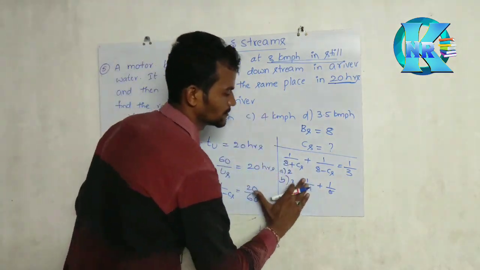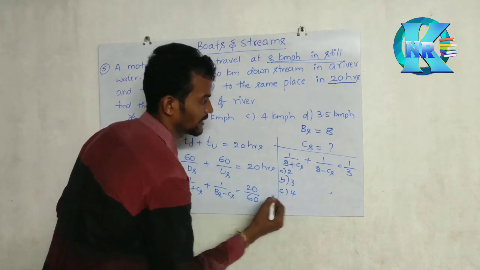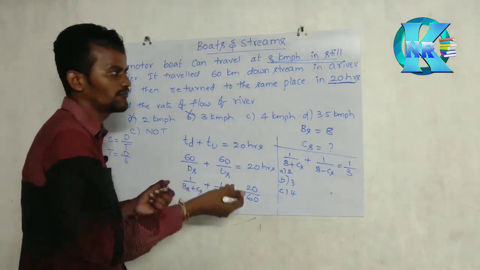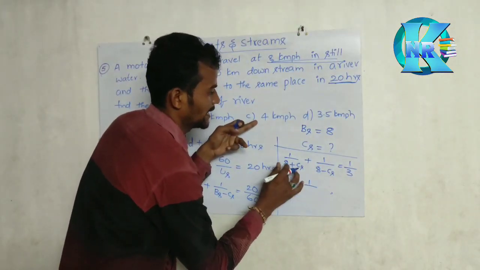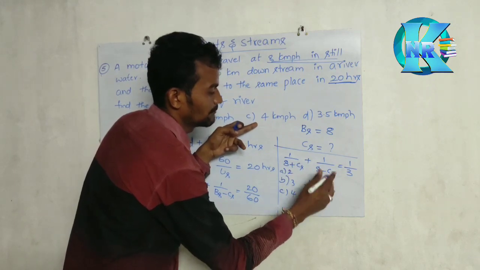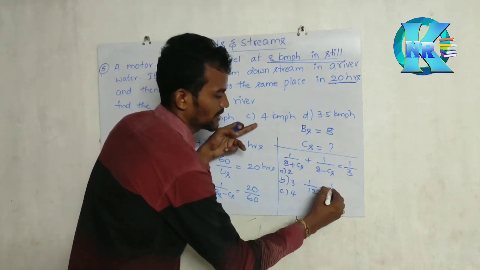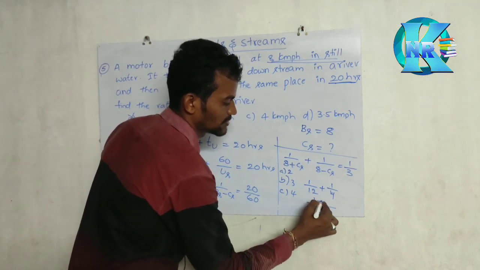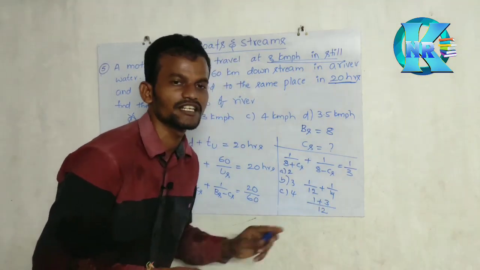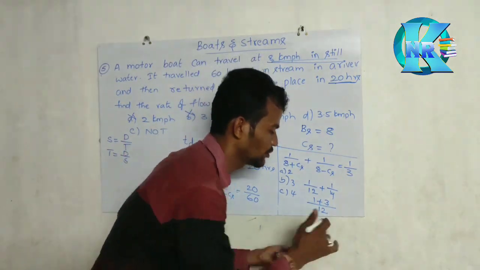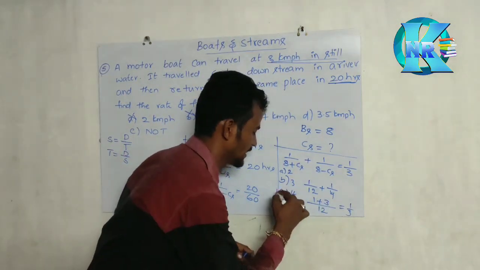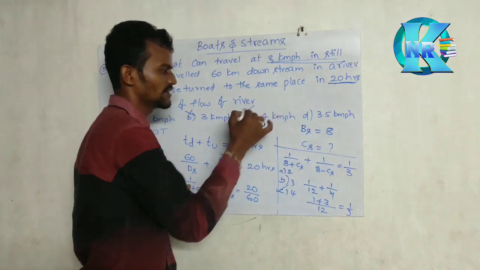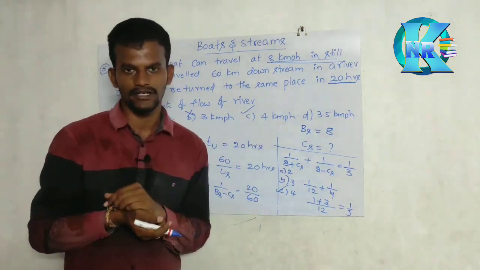Go for the 4, option C. With 4, definitely it will become a multiple of 3. Now 1 by 8 plus 4 is how much? 12, plus 1 by 8 minus 4, which is 4. 12 and 4, what is the LCM value? 12. 12 ones are 12, 4 3s are 12. So 1 plus 3 is how much? 4. 4 by 12, and 4 by 12 is nothing but 1 by 3. So it is satisfying option C. So what is the CS value? 4 kilometer per hour. Understand?